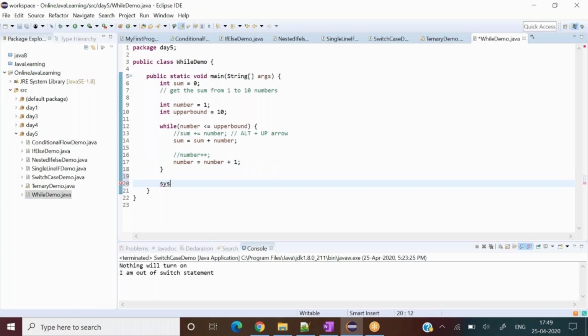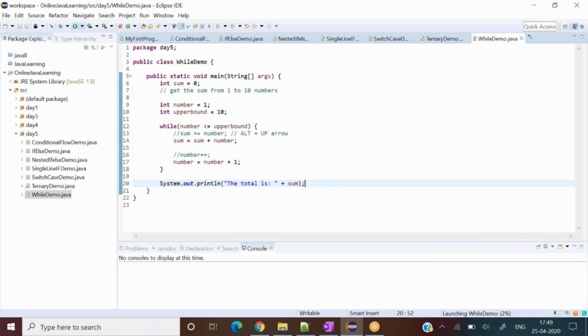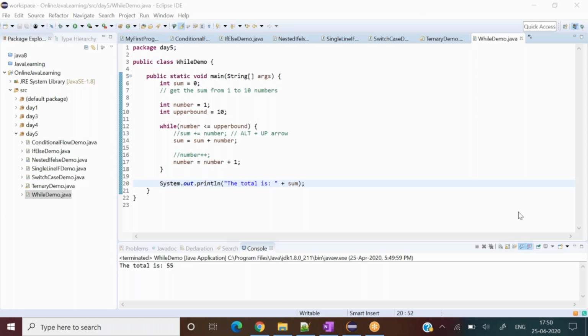Now see the output. The total is the sum, and now 1 to 10 should be 55. So let's run this, and then I'll debug it also for the understanding. So the number is 55, that means our formula was correct, but chances are that we might have done something wrong. So I'll put a breakpoint over here by double clicking here.